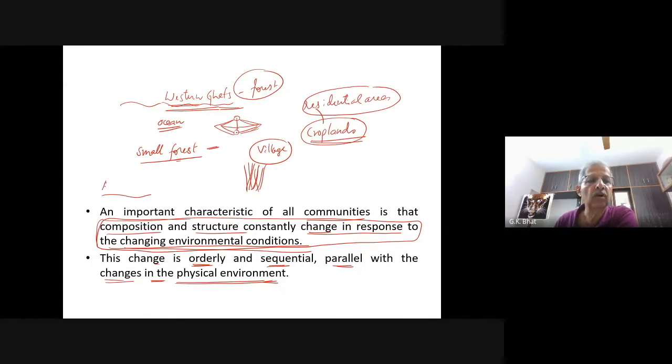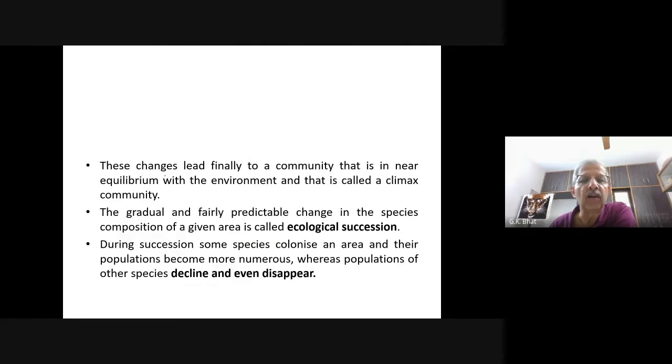Barren rock. In due course of time, this barren rock got converted into the forest. So this change is orderly and sequential, one after another, parallel with the changes in the physical environment. These changes led, finally, to a community that is in a near equilibrium with the environment, and that is called climax community. Whatever Western Ghat you have, that is an example for climax community.